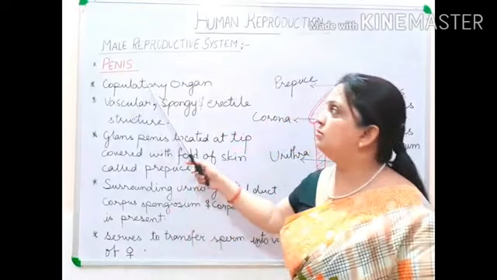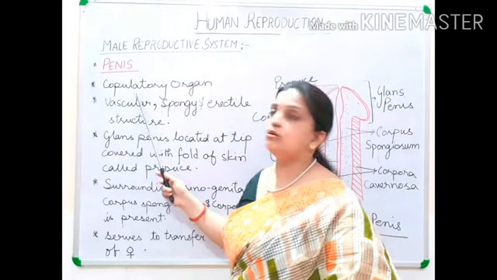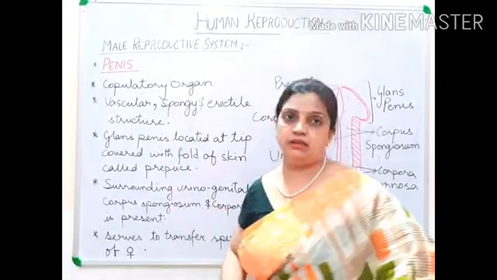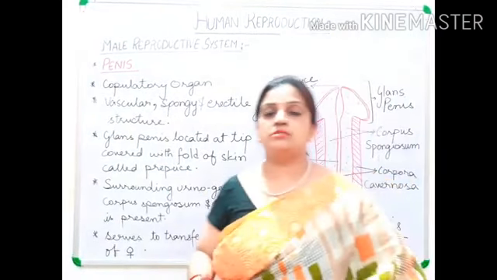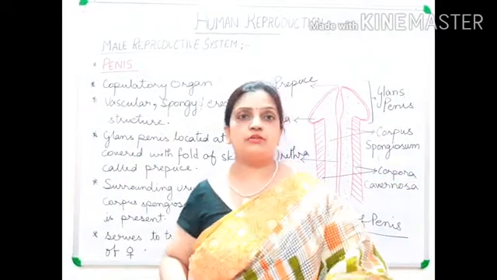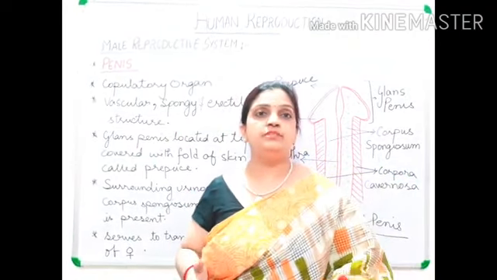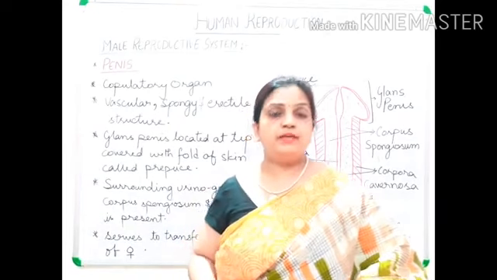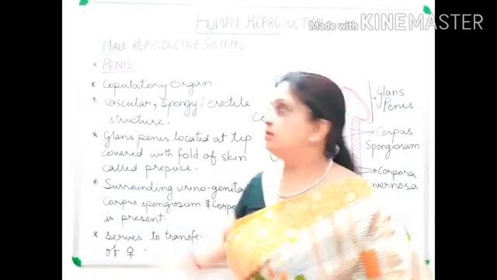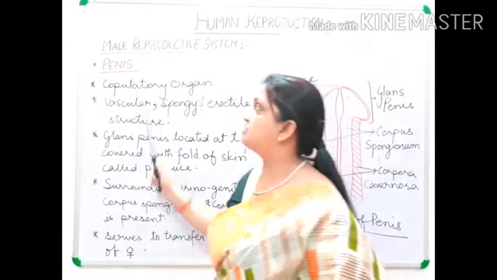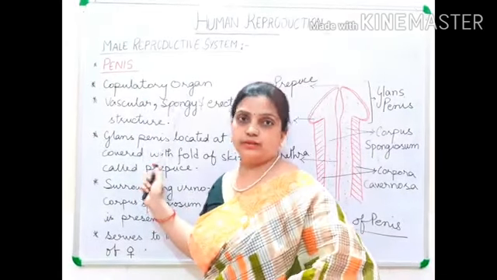So you all know that penis is also called a copulatory organ. Now what do you mean by copulatory? Copulatory refers to the process of copulation. Now what is copulation? Development of relationship. During sexual intercourse, the penis is utilized. So that is why this part is called a copulatory organ.